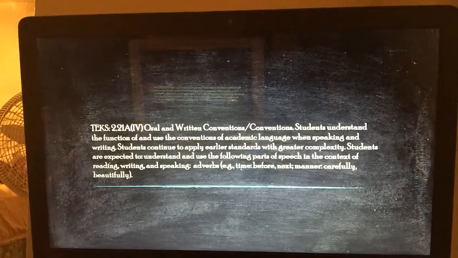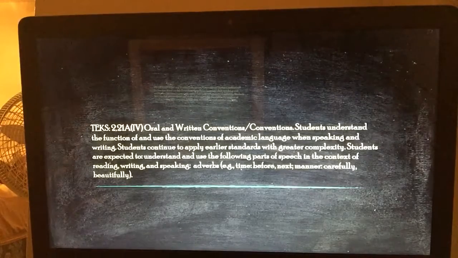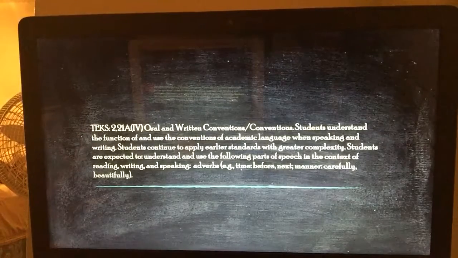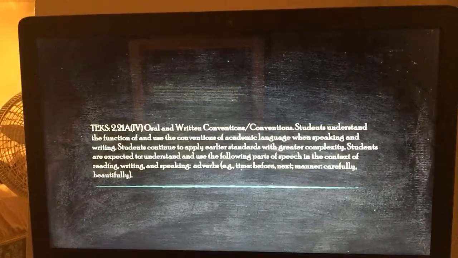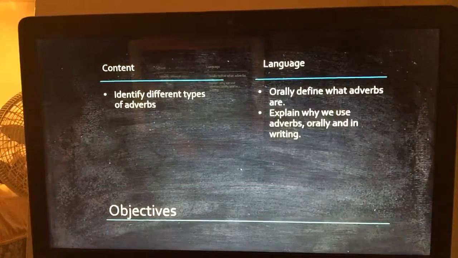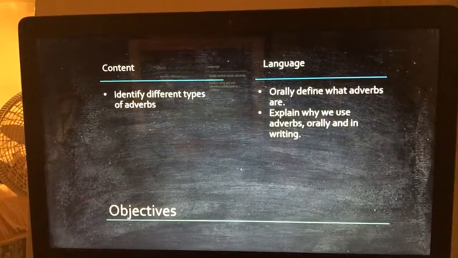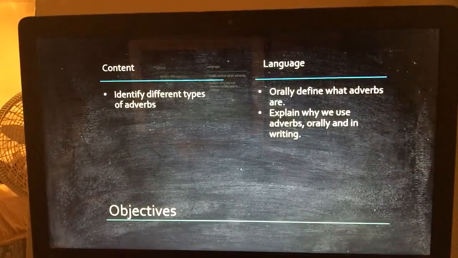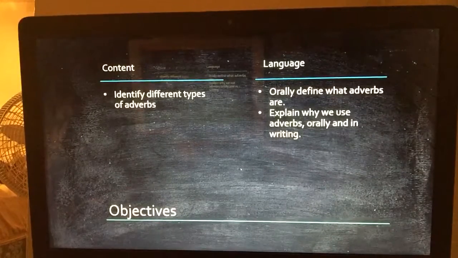Students are expected to understand and use the following parts of speech in the context of reading, writing, and speaking. Adverbs. Ergo time, before, next, manner, carefully, and beautifully. So, our content is to identify types of adverbs. We will do so by orally defining what adverbs are and explaining why we use adverbs orally and in writing.